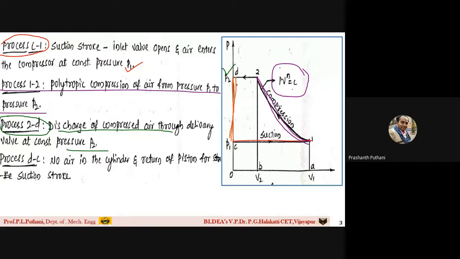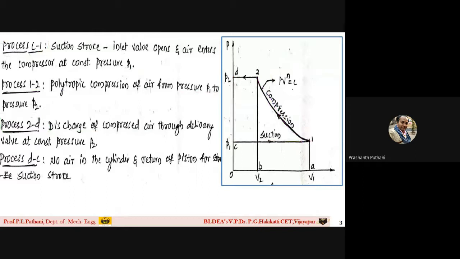So therefore, these are the 4 strokes you should know, understand, whenever compression of the air takes place in the reciprocating compressor. I hope until here, if you have any doubts, you can ask.